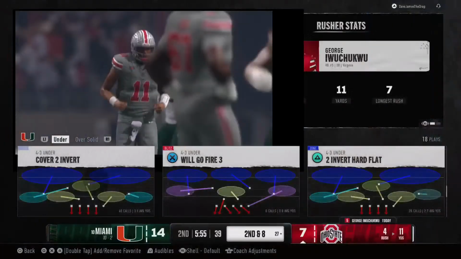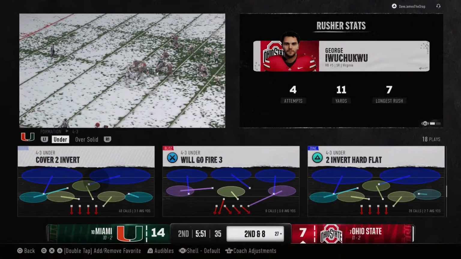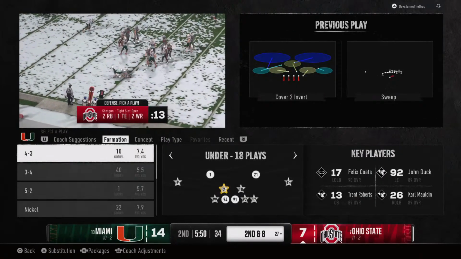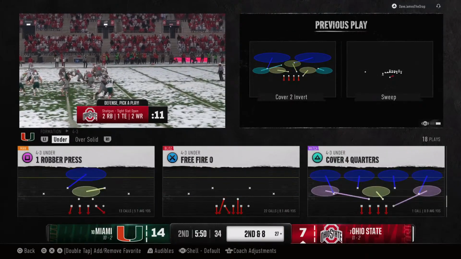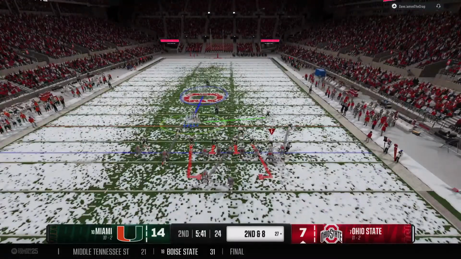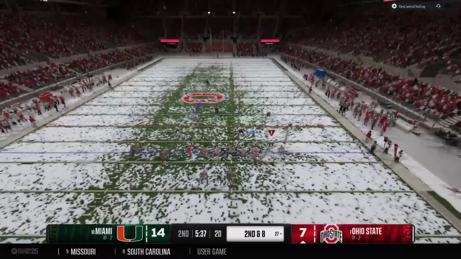Shows off the moves there, but ultimately not much of a gain. Defense does a really nice job here of being able to contain that run game, held them just at 2 yards. Chris, to me, this changes the playbook a little bit now for the offense. The guy calling the plays at 2nd and 8, that's a different deal. Now he's got to probably be thinking about going through the air instead of staying on the ground.